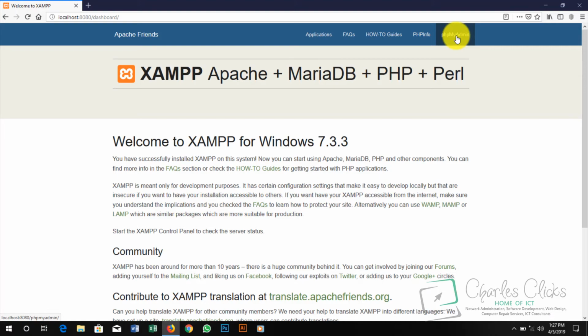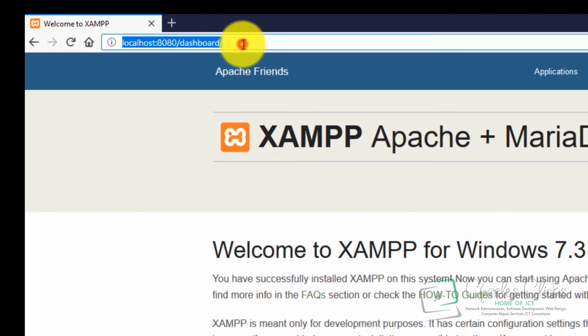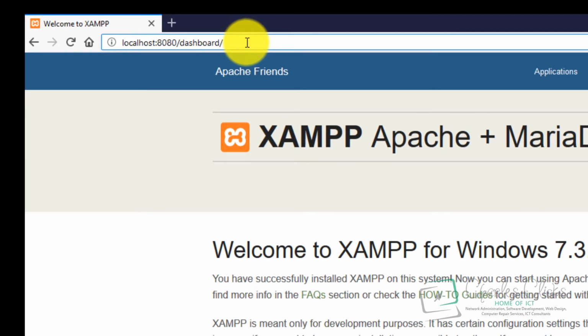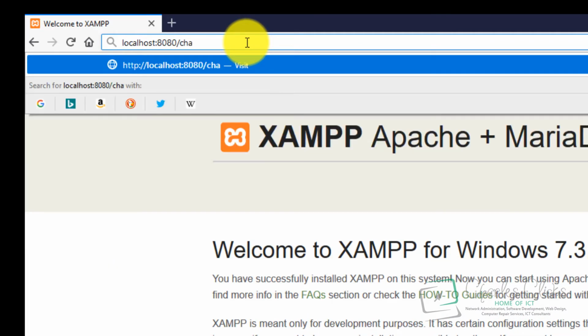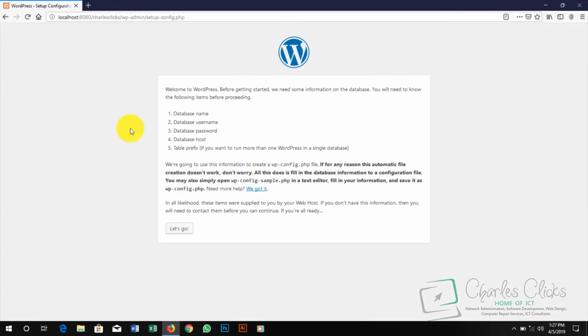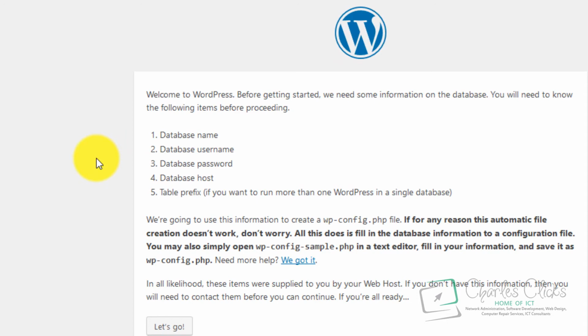So right now, because I have to launch my project, I go to localhost:8080 and I put Charles Clicks. Good. Now it has launched a welcome page for our WordPress, for us to install our WordPress file so that we can start designing our website.